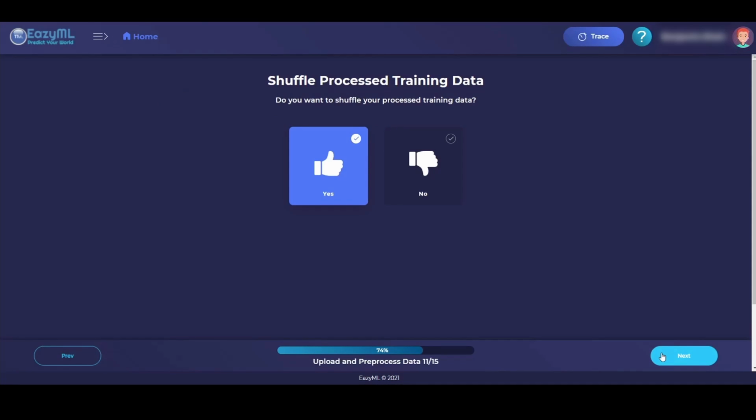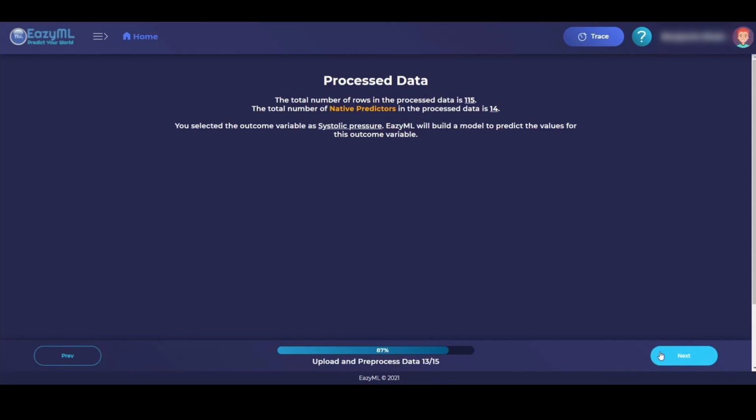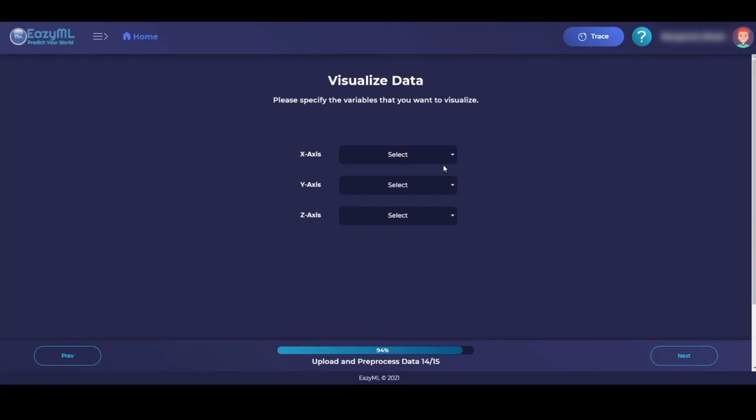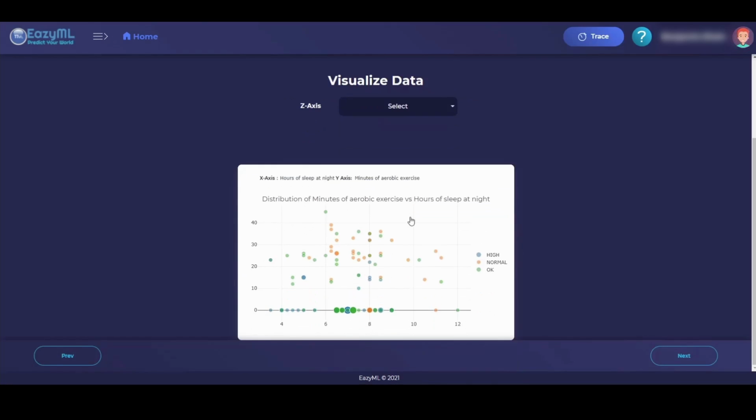So, sometimes training data can be clustered, so we recommend shuffling the training data to remove any dependency on order bias. The outcome variable we want to predict is the systolic blood pressure. Here, it shows the results of our process data. We can also visualize our data. For example, I want to see how hours of sleep at night and the amount of exercise influence systolic blood pressure. There are 3 levels of systolic blood pressure: normal, OK, and high.